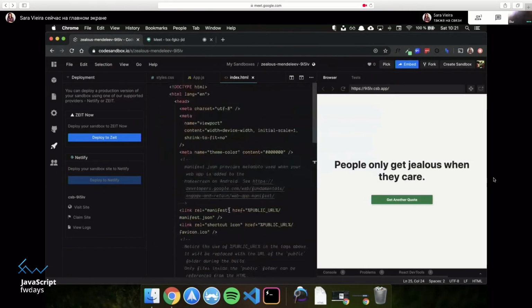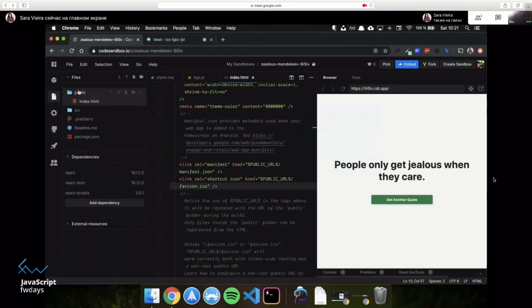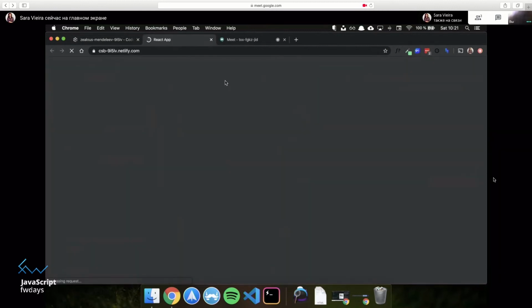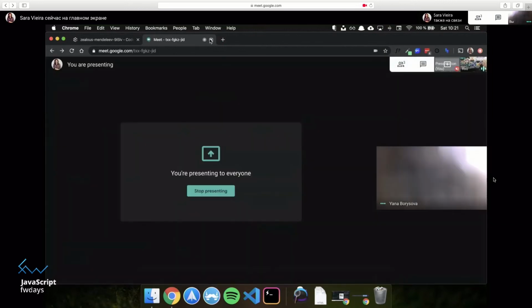So this is the normal file that we have. And we also have a fab icon here, which we can change if we want. So this goes to public URL fab icon, which at this point, there is none. So if you want to add a fab icon, that also works.